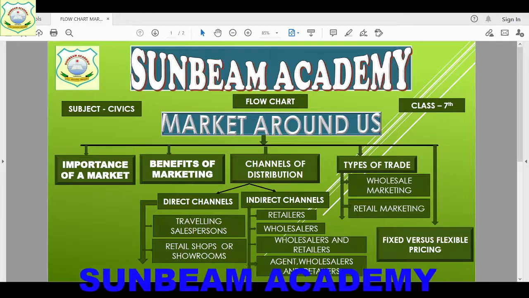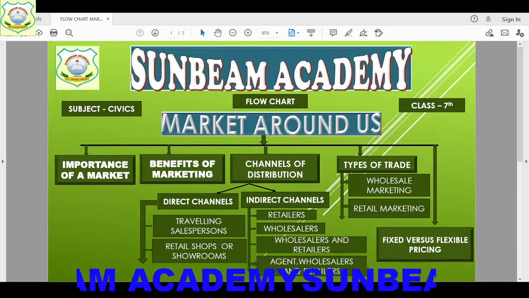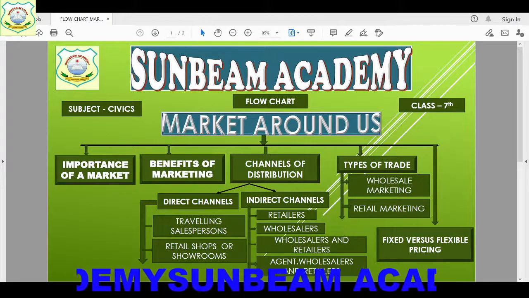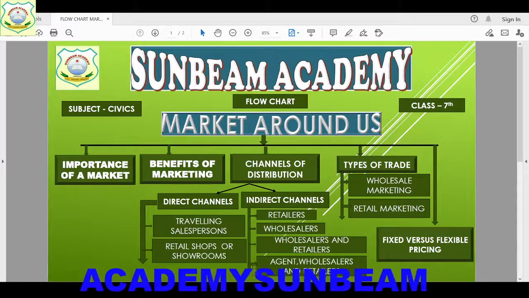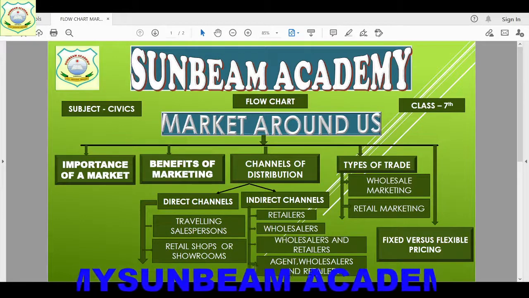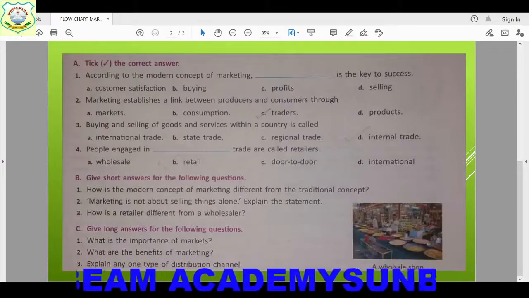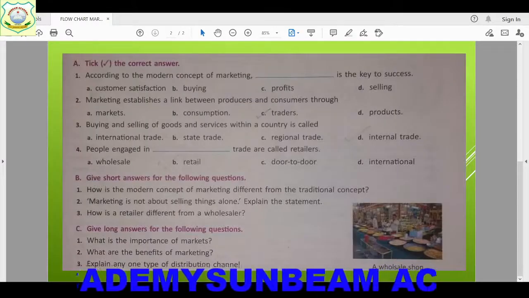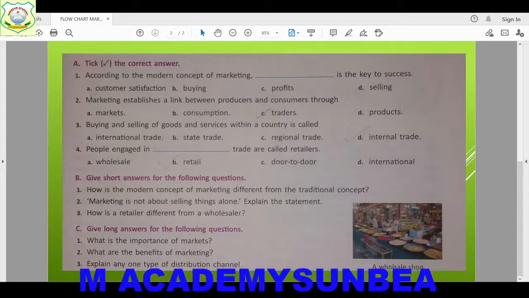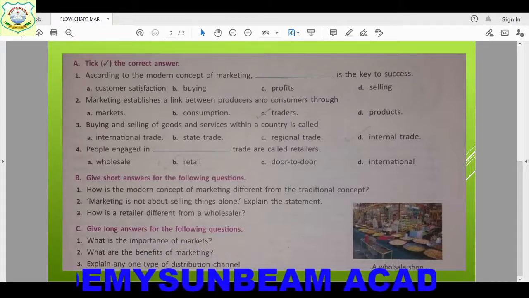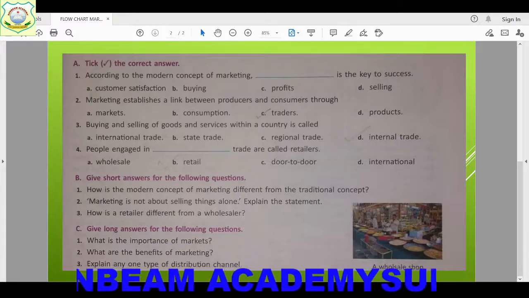So children, I hope now all the content, all the topics, everything is clear. Now let's proceed to our MCQs, questions, and short and long answers. First we will discuss the MCQs, that means choosing the correct answer, right children? So can you see? What is the first question, children?